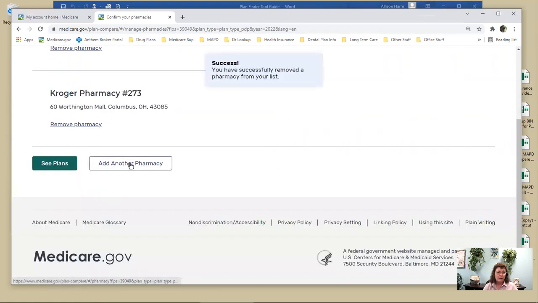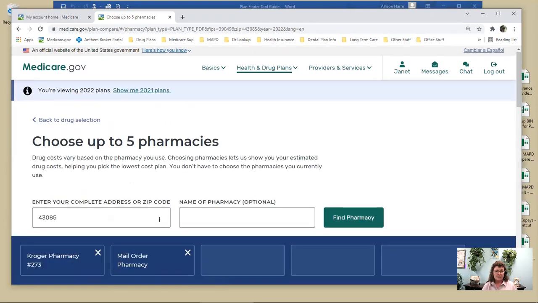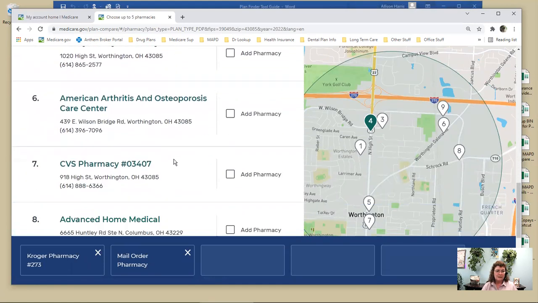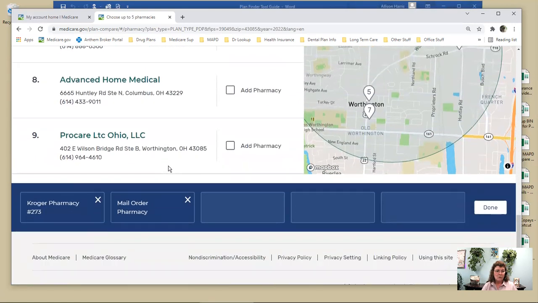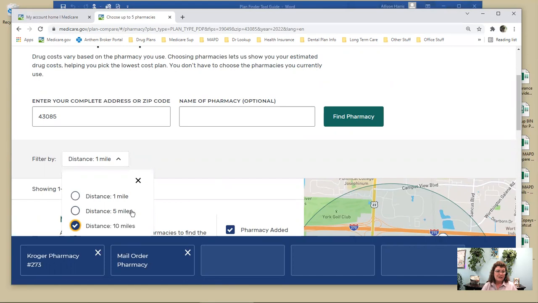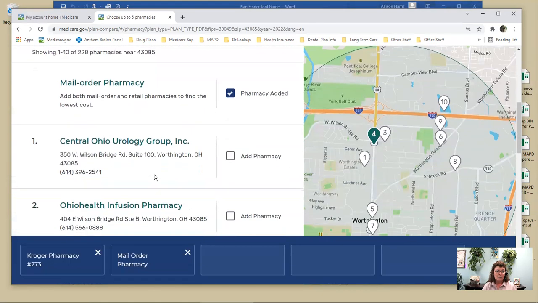So I'm going to go ahead, and if you've been in here before like we have, your pharmacies are on there, and there's nothing you need to do. You can just click on See Plans. But if you want to add another pharmacy, you just click on Add Pharmacy, and it'll bring up pharmacies in the area. Well, I don't see Walmart on here. Well, that's because I'm only looking at a distance of 1 mile. So you might need to change the distance to like 10 miles in order to find your pharmacy.